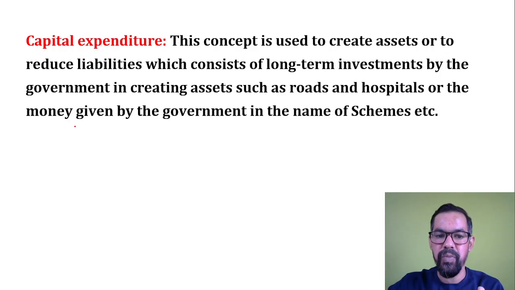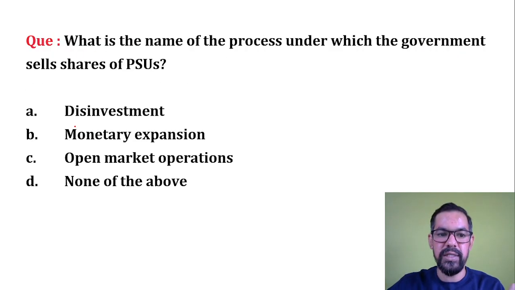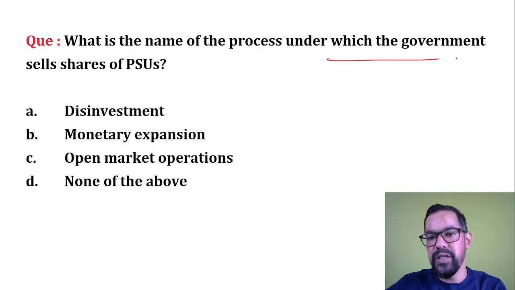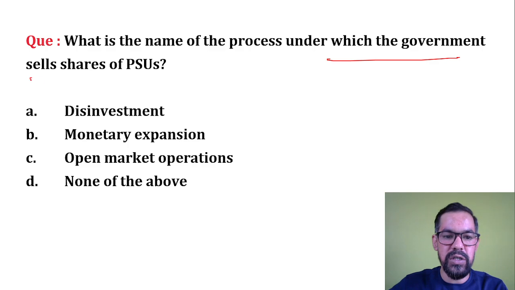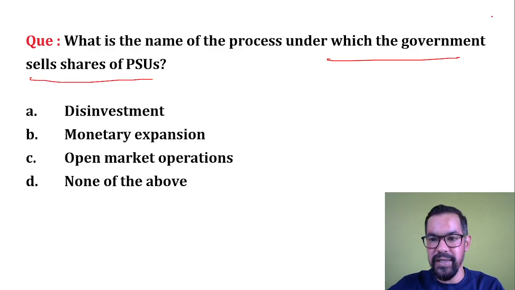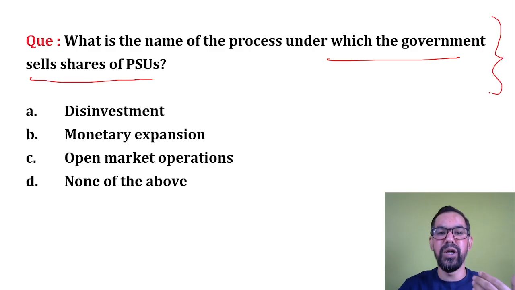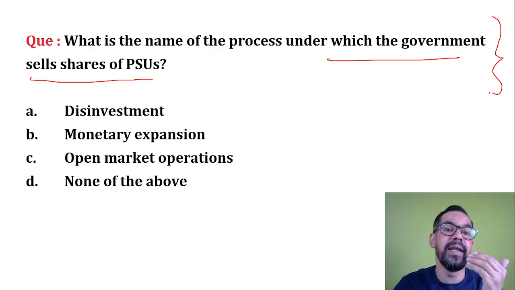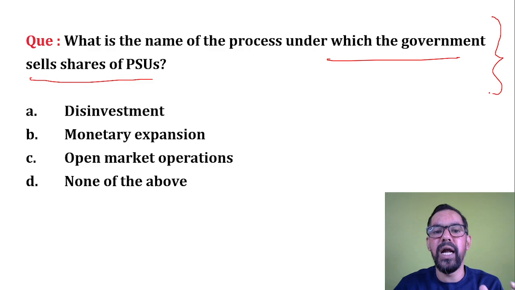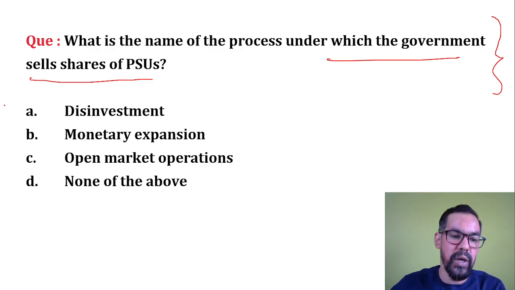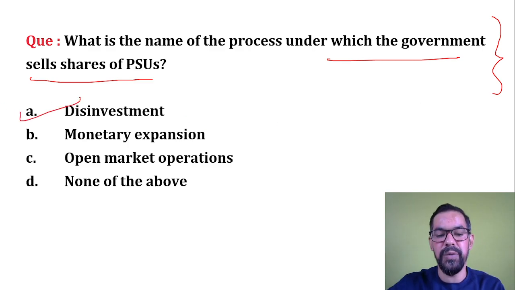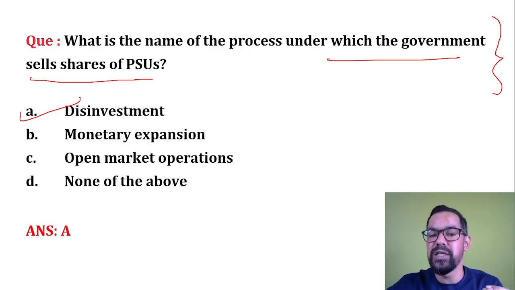Next question, guys. What is the name of the process under which government sells shares of public sector undertakings? When the government of India sells the shares of, or sells ownership in, any public sector undertaking, that process is generally known as disinvestment. So option A will be the correct answer for this one.